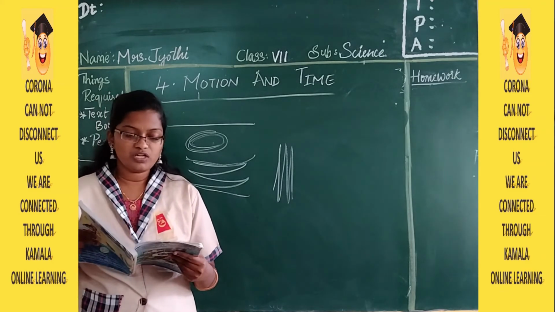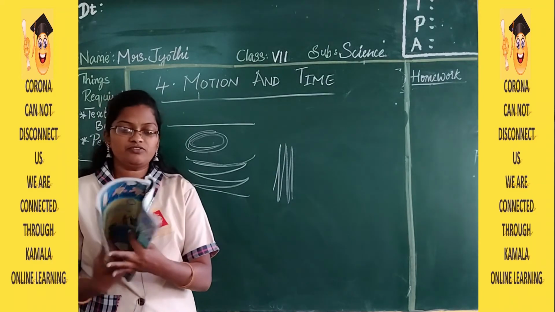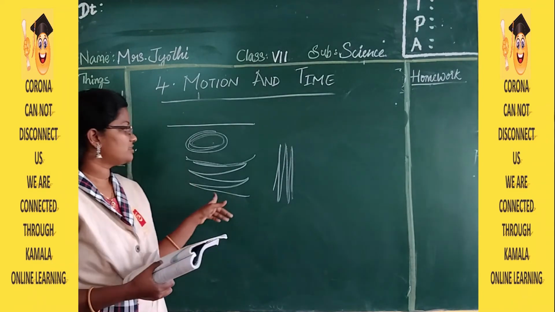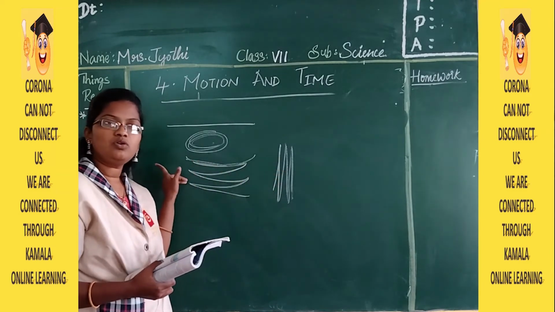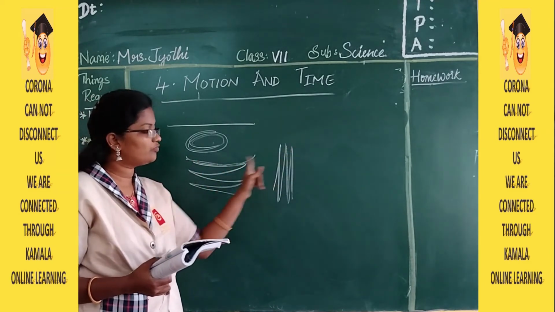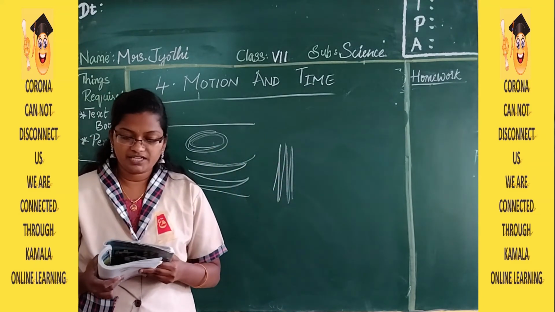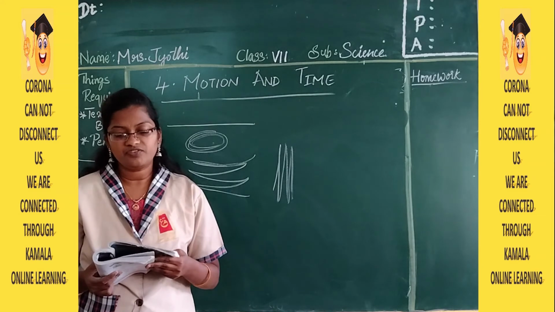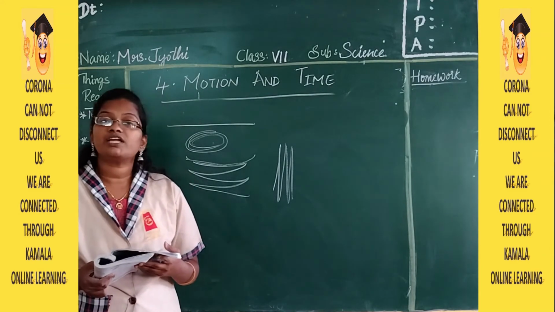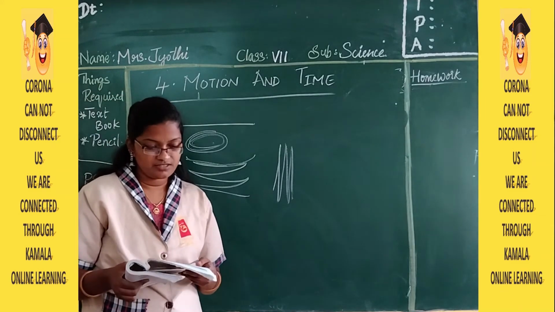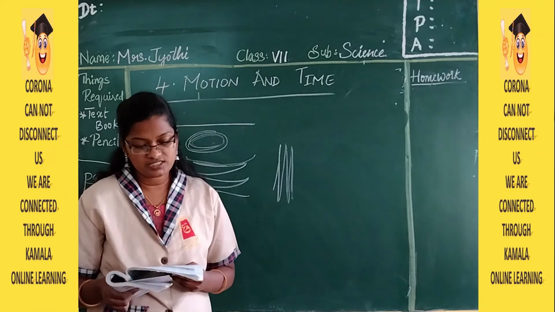Then the pendulum of the wall clock oscillates to and fro about a fixed point. So this is the movement of a pendulum clock. I said to and fro movement. Based on the path taken by the bodies in motion, we classify them into three main types: translatory, rotatory and oscillatory. We differentiate them into translatory, rotatory and oscillatory.